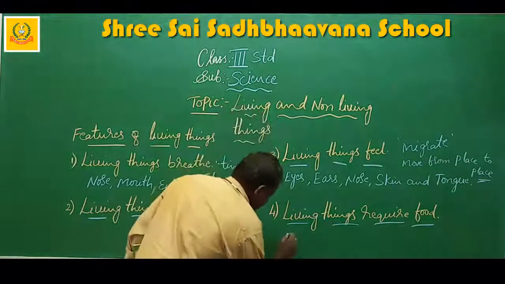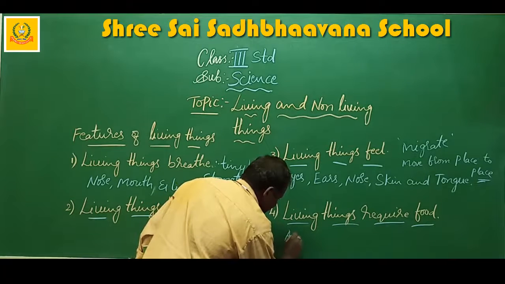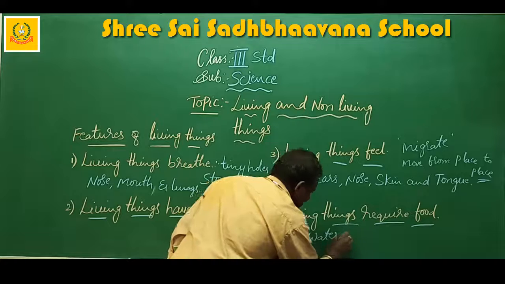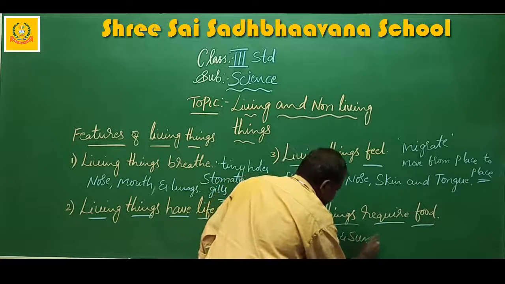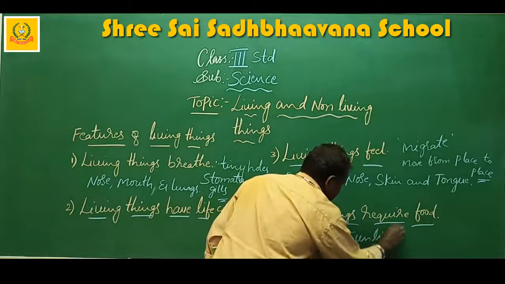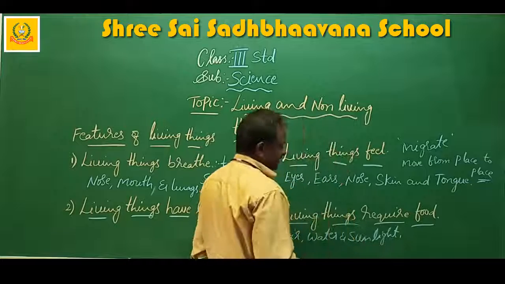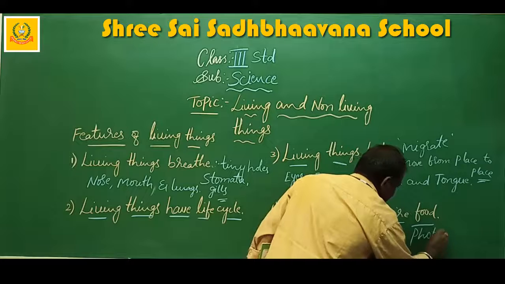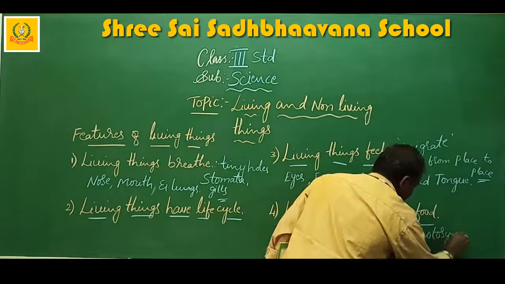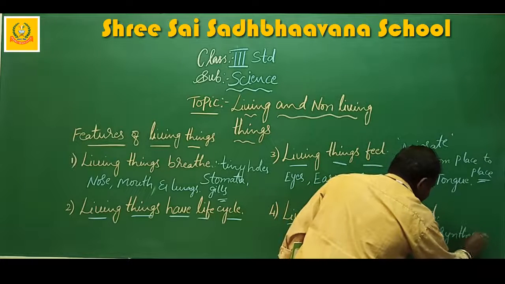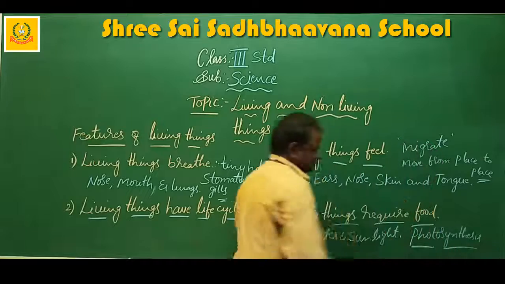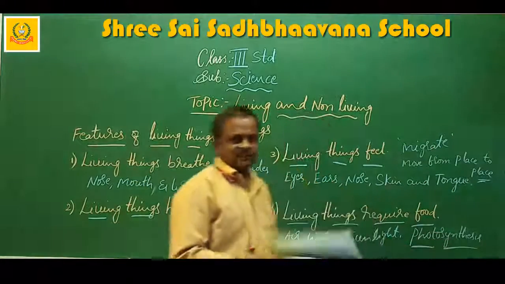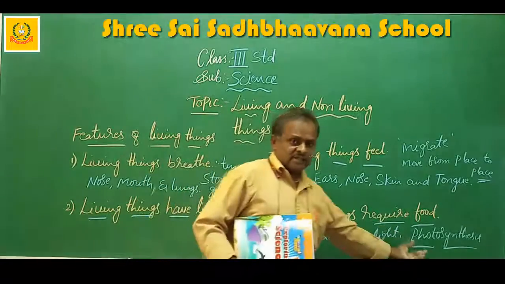Plants make food by using air, water and sunlight. This is called photosynthesis. What do you call this word? Photosynthesis. This process is called photosynthesis.